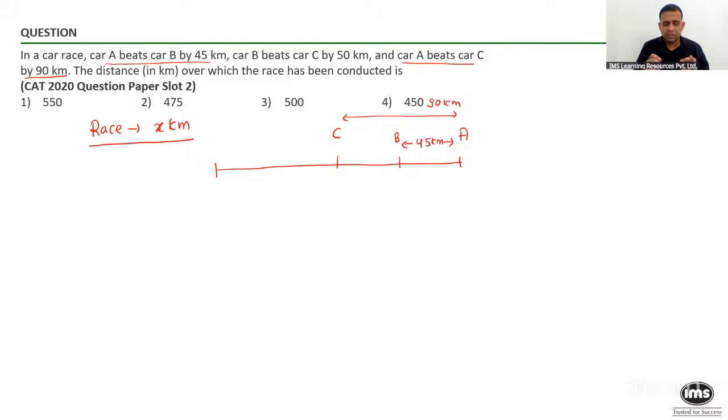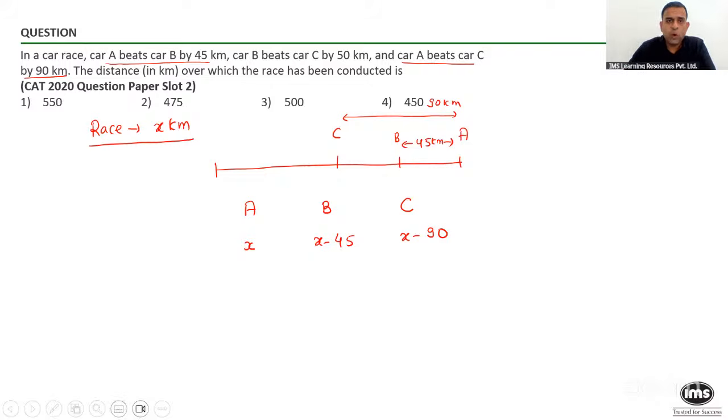Please tell me, is it right or wrong that in the time person A covers x kilometer, x being the length of the race, what are the distances covered by B and C in the same duration? Can people tell me on the chat? When A completes the race by covering x kilometer, in the same time, has B covered 45 kilometer less compared to A and C covered 90 kilometer less compared to A? So is it right to say x minus 45 for B and x minus 90 for C?